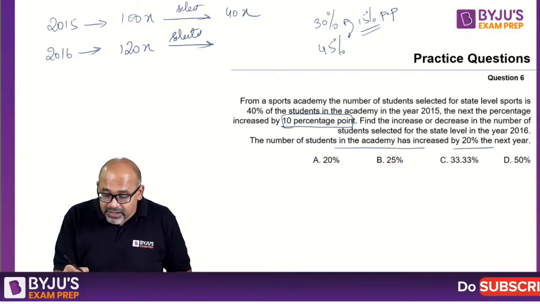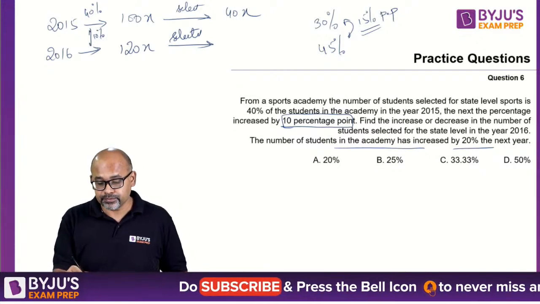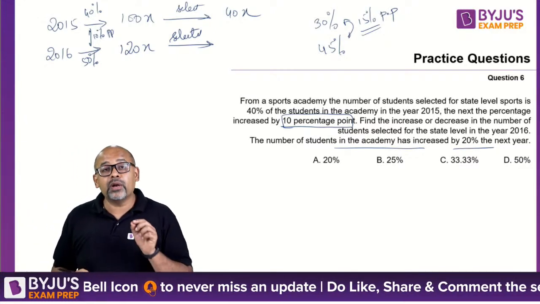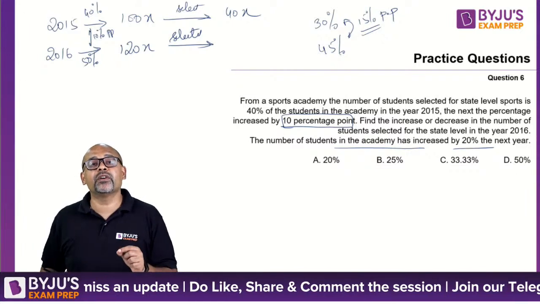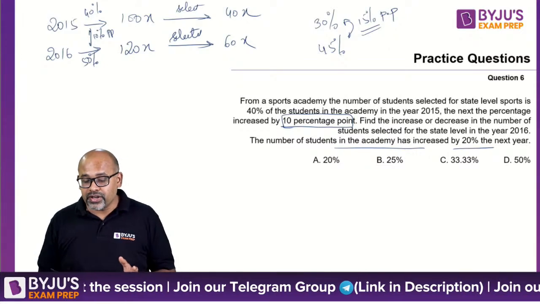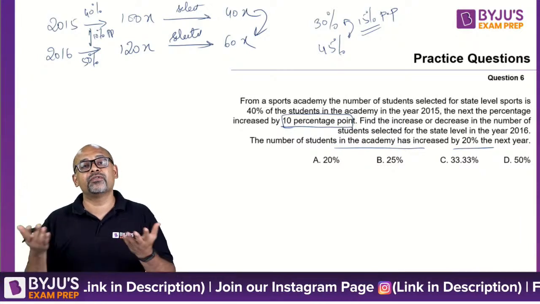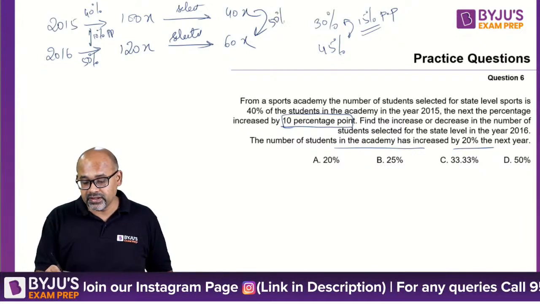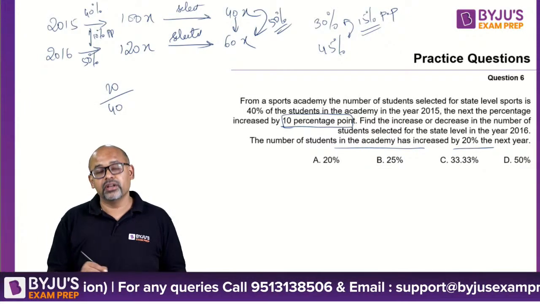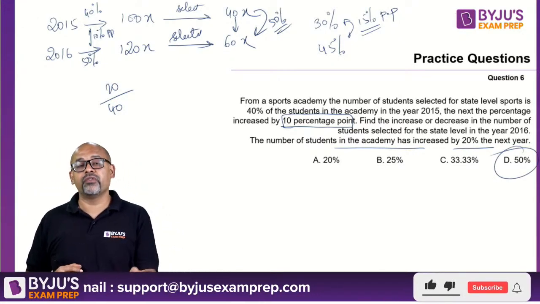So this percentage here is 40. The difference is 10 percentage points, which means here it should be 50 percentage points. So of the 120x, half of them, 50%, got selected. So it is 60x. Now the question is, 40x is becoming 60x. What is this change? 40 to 60 is 20x, so it's a 50% change, because 40 to 60 is a 20 increase out of 40. So 20 out of 40 is 50%. Clear guys? So the answer here is 50.